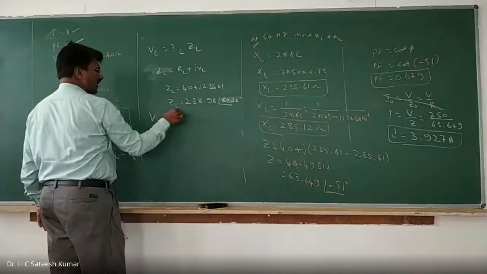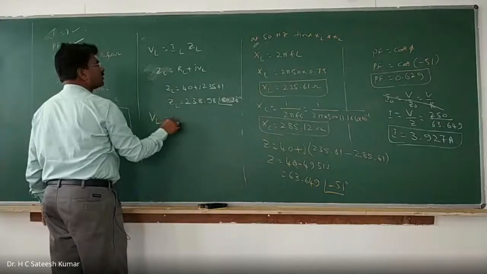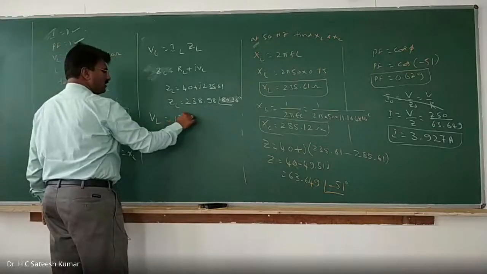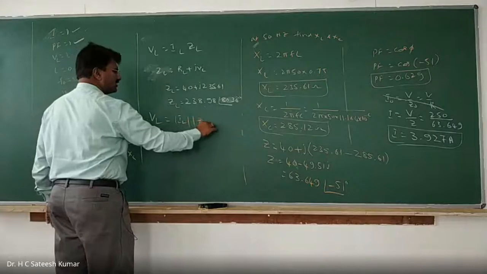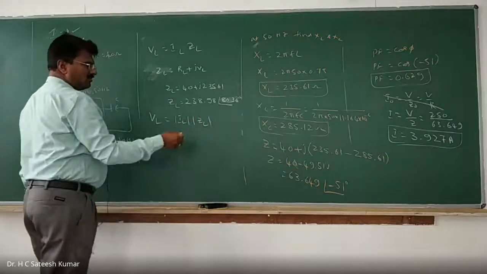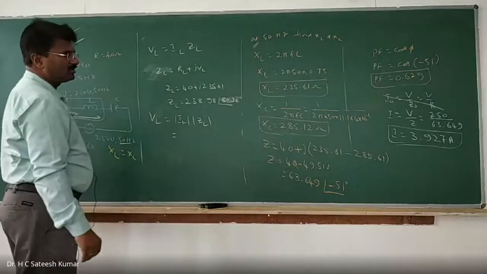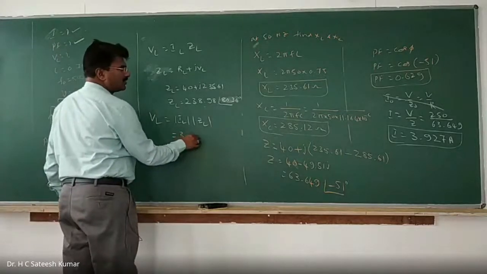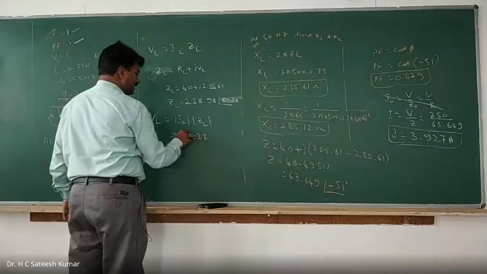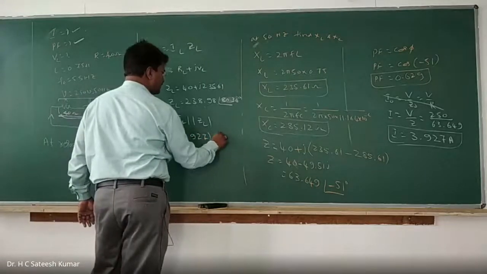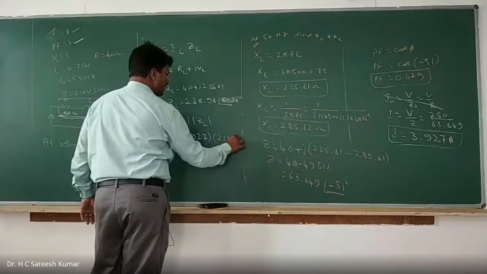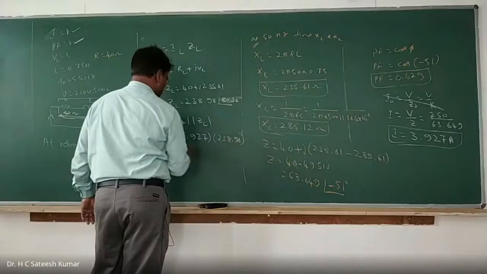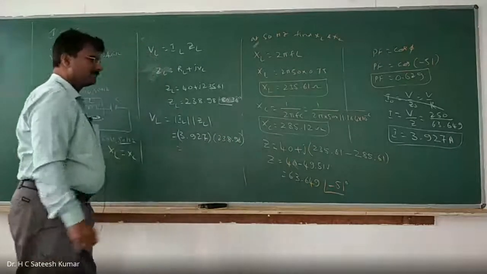Now you go for this. VL is equal to magnitude of IL into magnitude of ZL, since it is a complex quantity. Magnitude of IL is 3.927 into ZL, 238.98. How much is that?